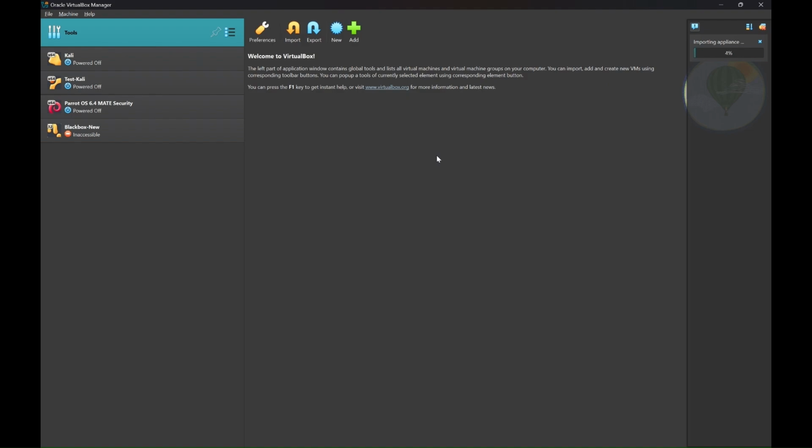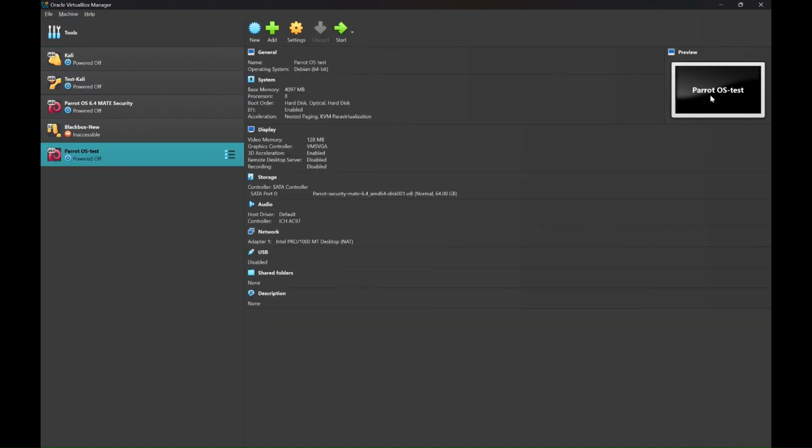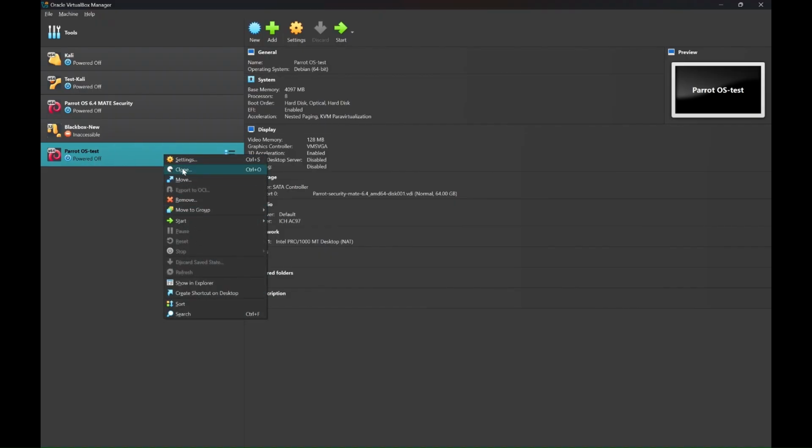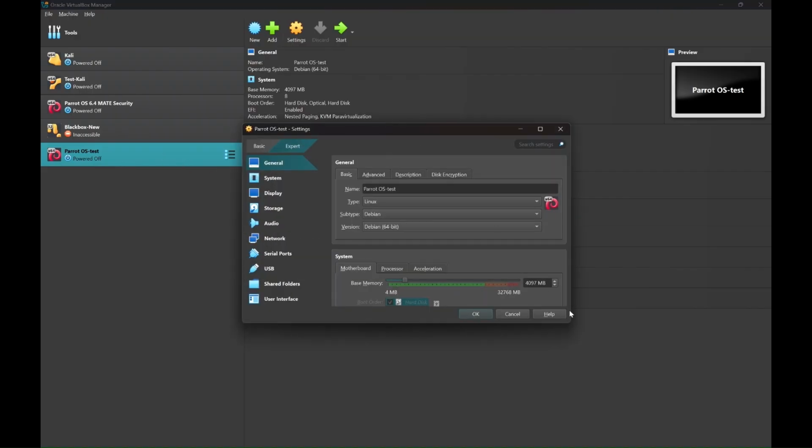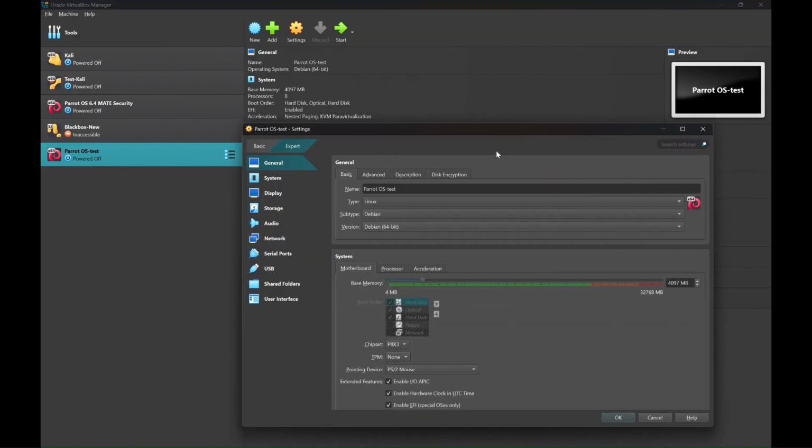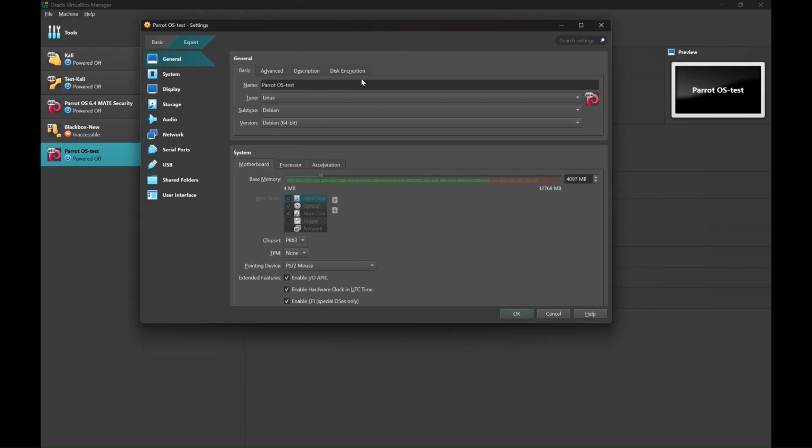So the appliance is importing here. You can see 1%, 2%, and boom, 100%. Now we can see the Parrot OS test. The machine is created now. Let's review the settings once again.